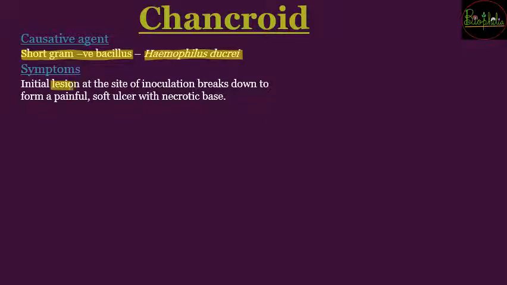So there would be a sort of cuts that are going to occur at the initial stage, और जहाँ पे inoculation हुआ है, that is wherever there is a contact of this chancroid disease. In that case, that particular location is going to have a lesion, and once the lesion has been seen, there is going to be formation of a painful soft ulcer with a necrotic base.